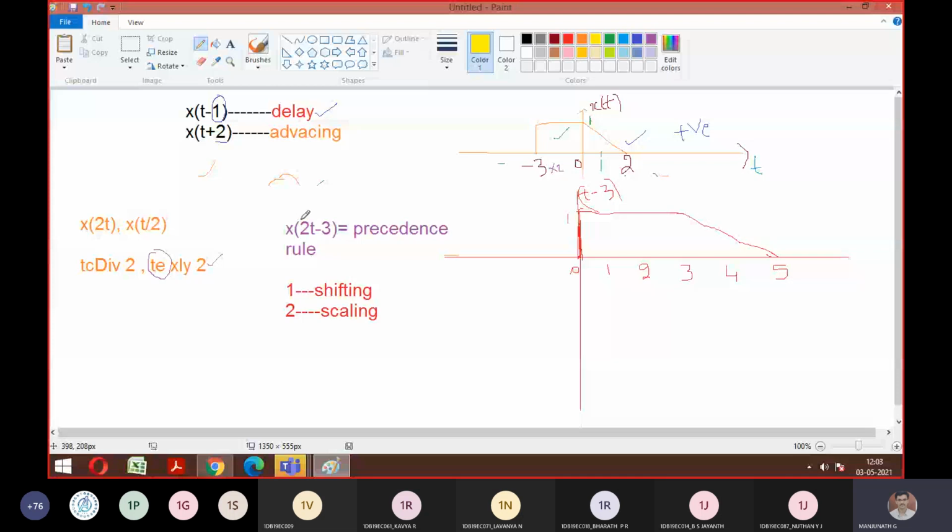So what does the scaling tell? Whether I should do time compression or time expansion. Compression, sir. Good. So time compression means what should I do? Divide by 2 or multiply by 2? Divide by 2. Good. So now tell me, after dividing by 2, how does the waveform look? So whatever it was, I think this is a cut. For your reference, I will put it here. So this will come to 1.5 and this will come to 2.5. This remains at 0 only.